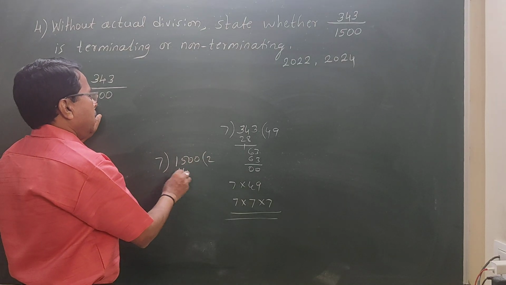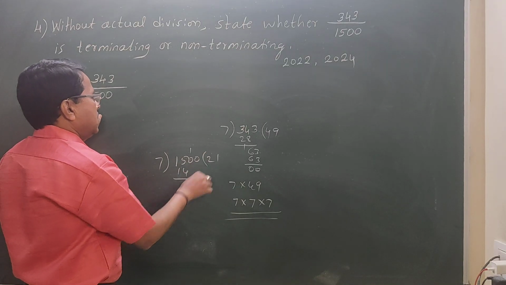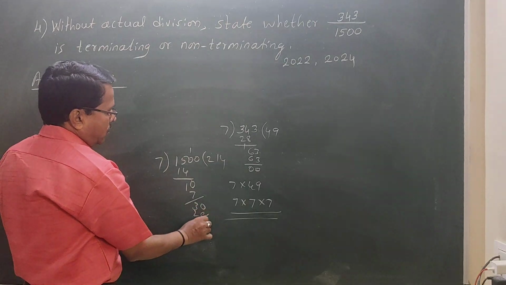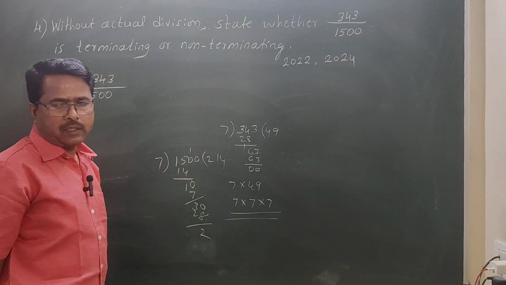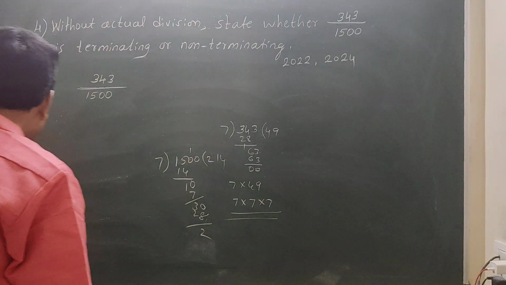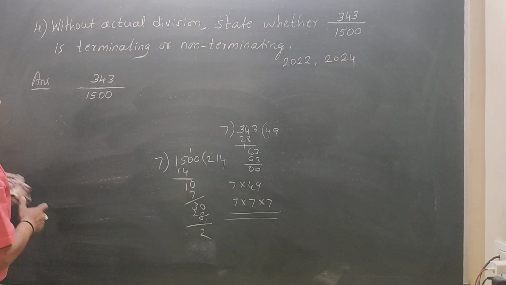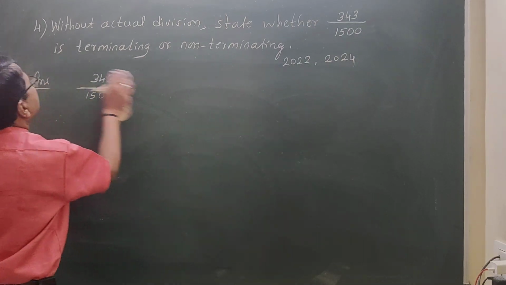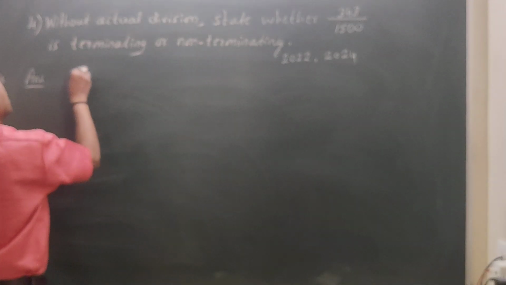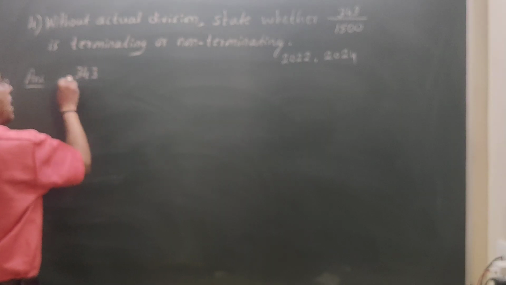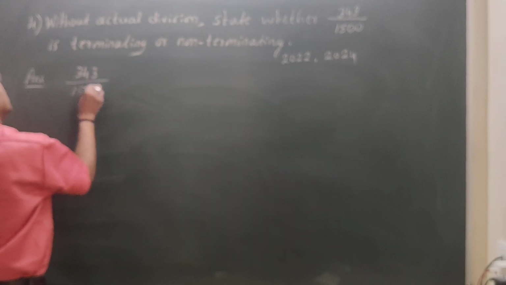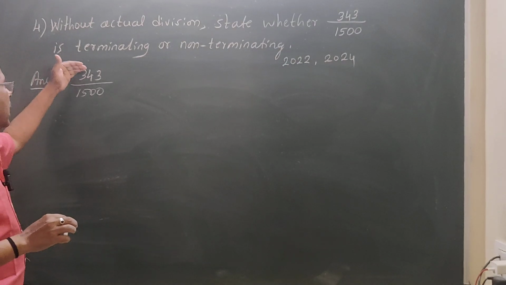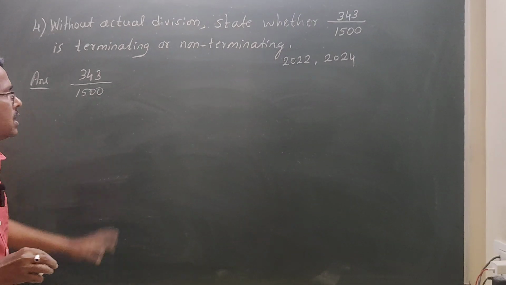7 twos are 14, 1 remaining, 0. 7 ones are 7, 3 remaining, 0. 7 fours are 28, remainder 2 is remaining. Therefore, both numbers 343 and 1500 do not have a common factor. Already these are co-primes.